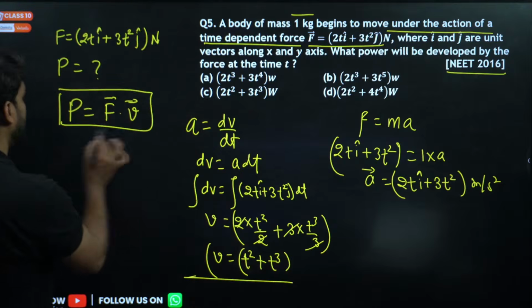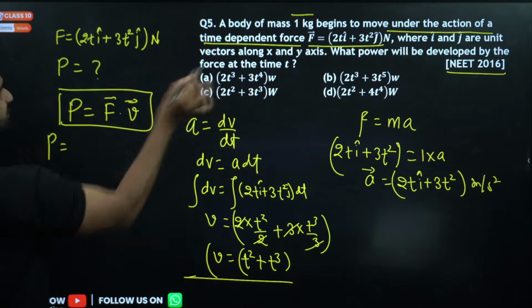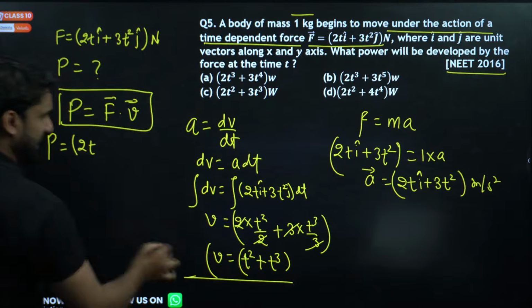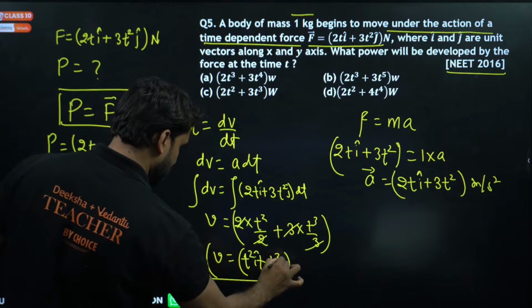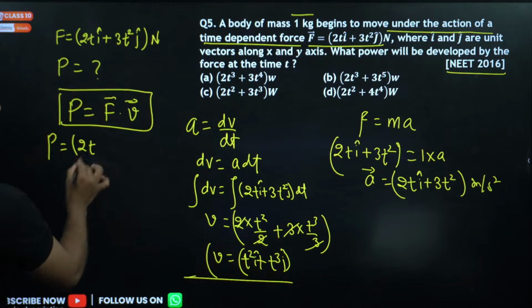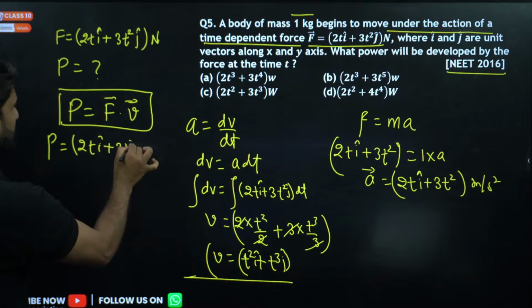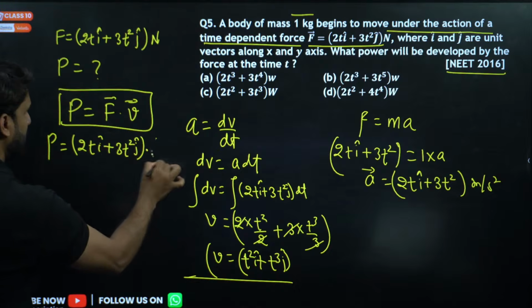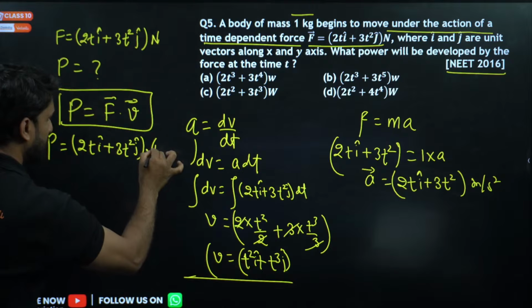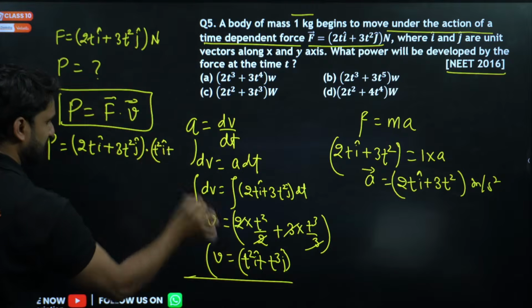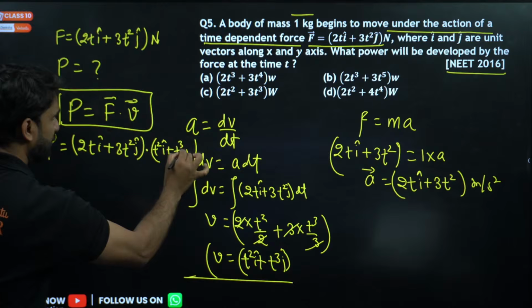And once you get the velocity, you can find out power. So power is force dot velocity: force is 2t i cap plus 3t square j cap, dot velocity, which is t square i cap plus t cube j cap.